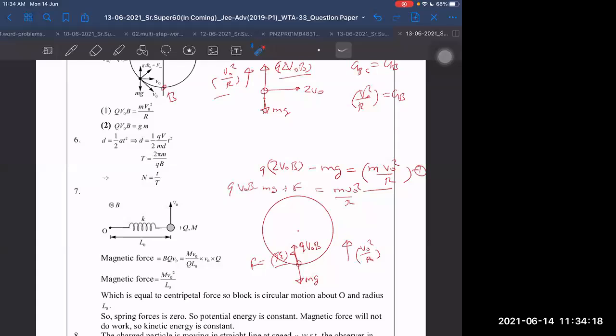Right or not? Yes, sir. That should be equal to Q into V naught into B.